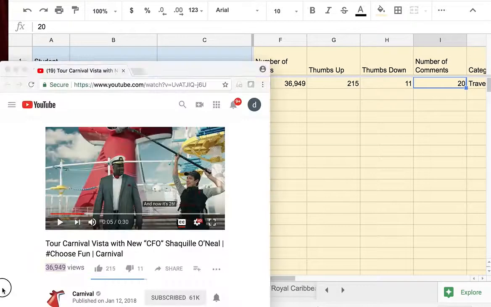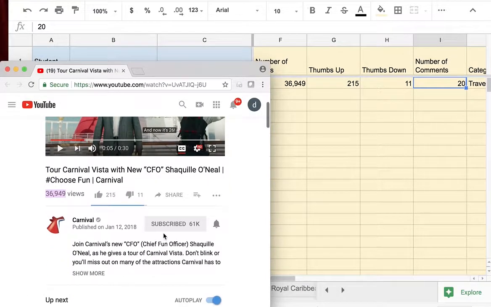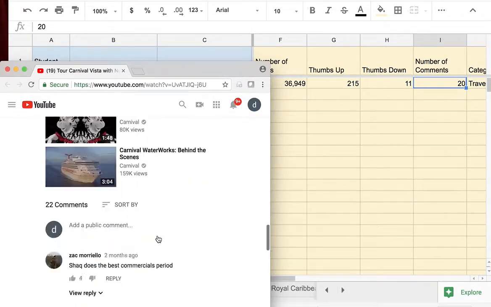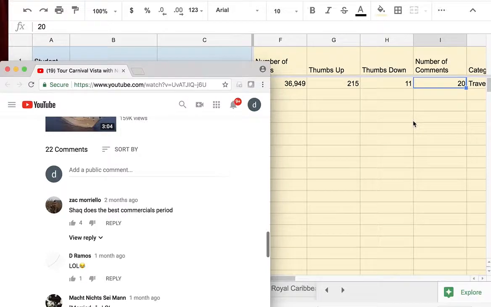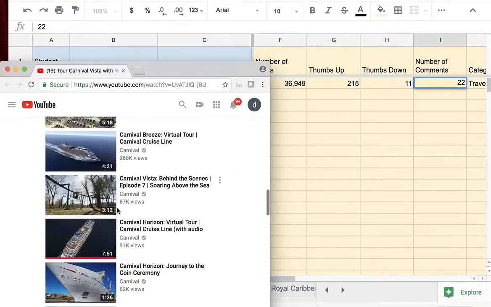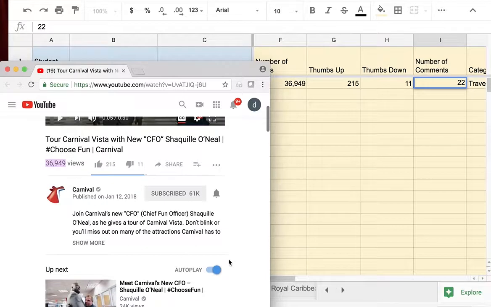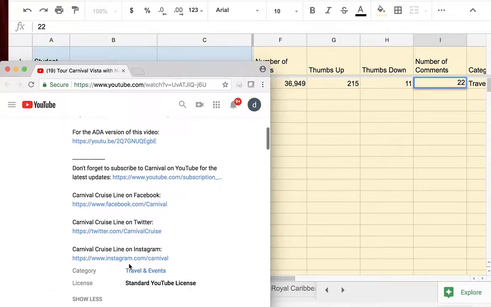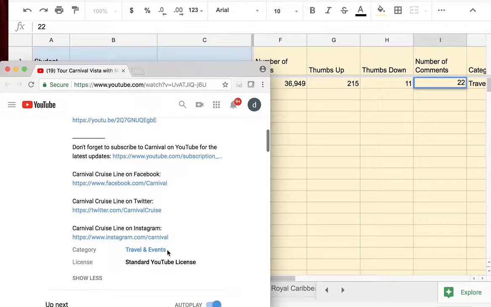Let's look at the number of comments. The number of comments are here. We will see them if we scroll down, because I made the screen a little bit smaller. So we have 22 comments. And that video is under a specific section. If you go to show more, you can see that the video merges under the travel and event section. Most of the videos will come under this section.